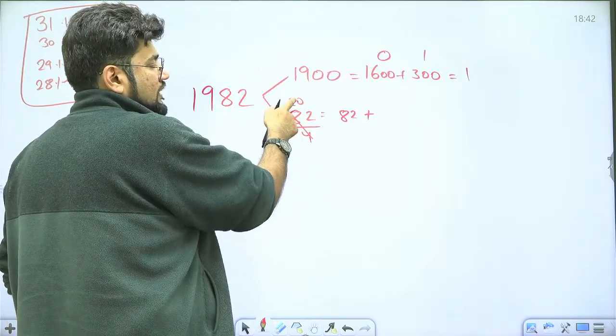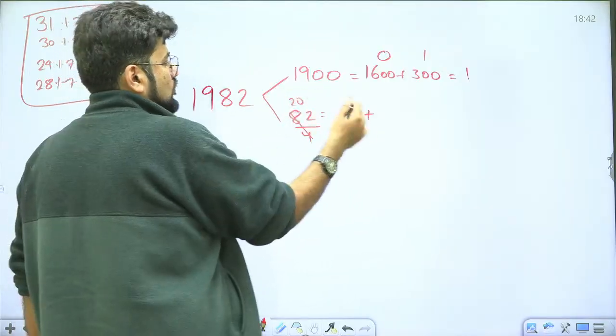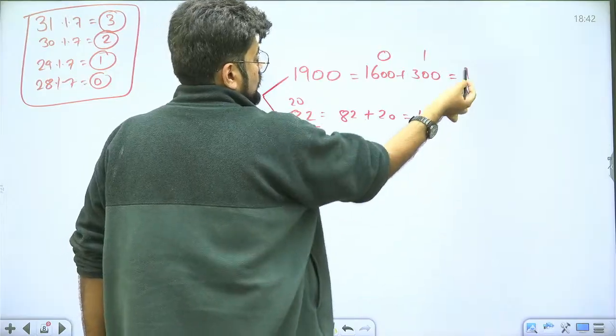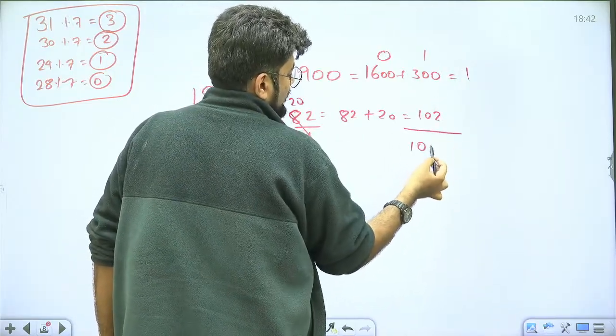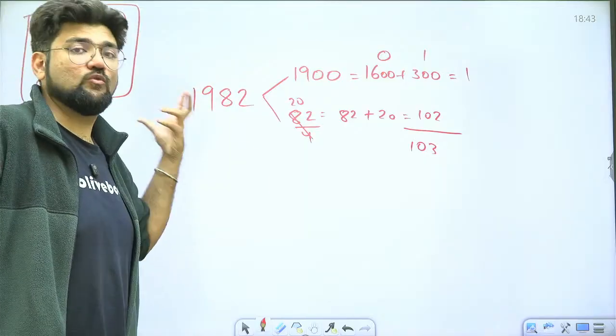Because 4 into 21 is 84. So that's more than 82. Less than that is 80. So to 82 we'll add 20 here. We'll get 102 days here. 102 plus this 1 is 103. So we have 103 odd days in 1982 years.